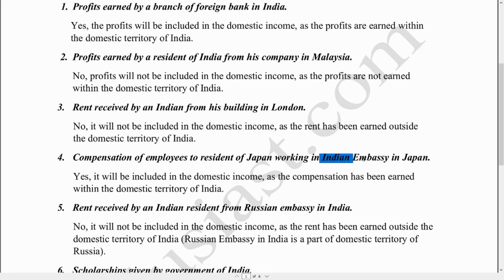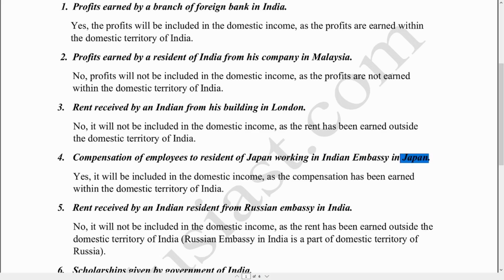Now the focus area in this statement is Indian Embassy, which is located in Japan. So from the concept of domestic territory, we know that any embassy of a country which is located in some other country, for example Indian Embassy which is located in Japan or Indian Embassy which is located in US, belongs to the domestic territory of a home country, which means if Indian Embassy is located in Japan, it would be considered as a part of domestic territory of India.